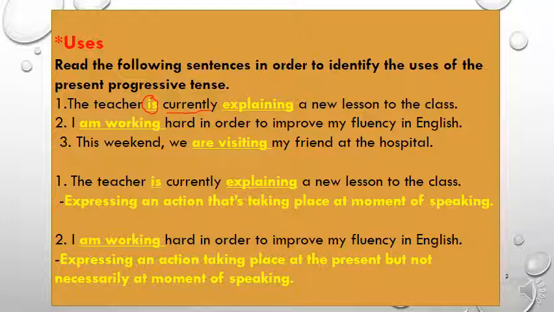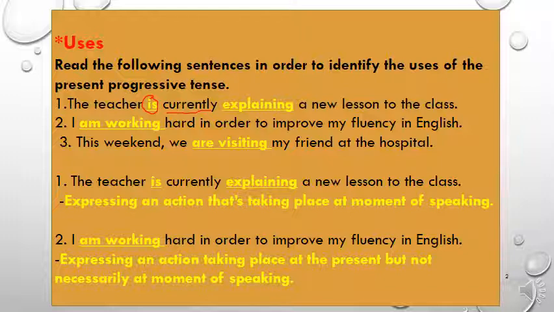So from this sentence, we can infer that the first use of the present progressive tense is to express actions that are taking place at the moment of speaking, now or currently or at the moment. So let's repeat.